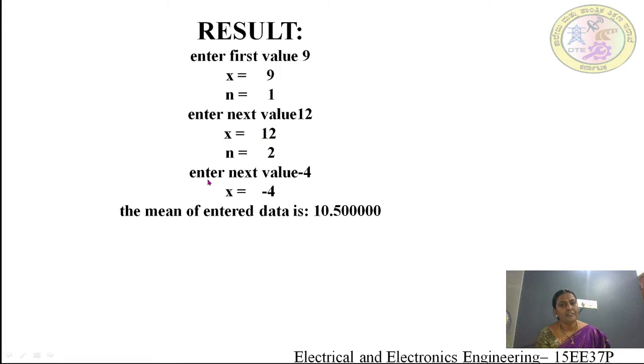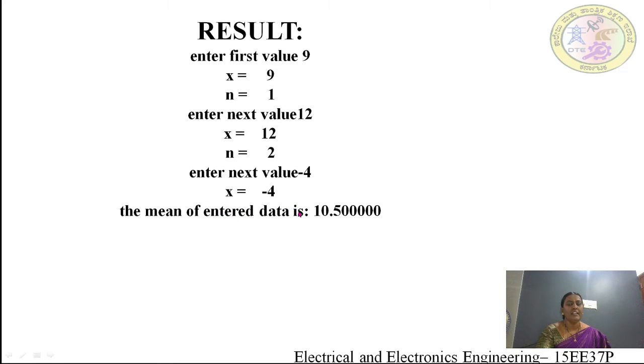It will ask for the next value. I'll enter it as minus 1, because minus 1 is a less than 0 value. The program will end at that point itself. Then it will go to the calculation of the mean value.